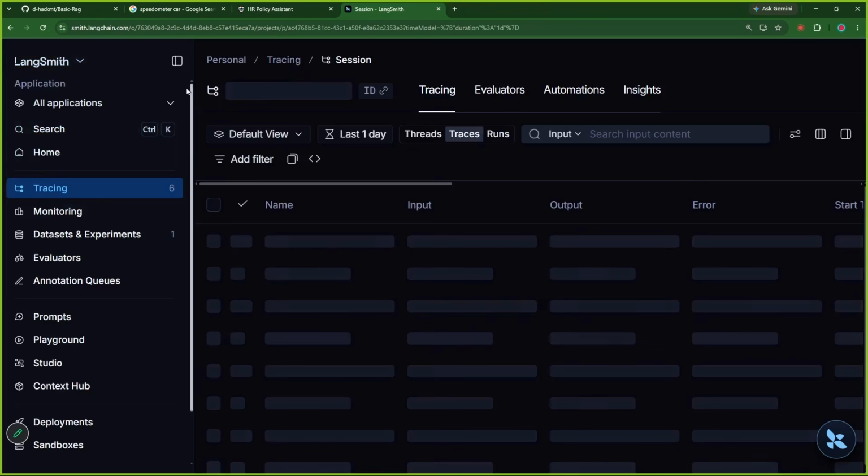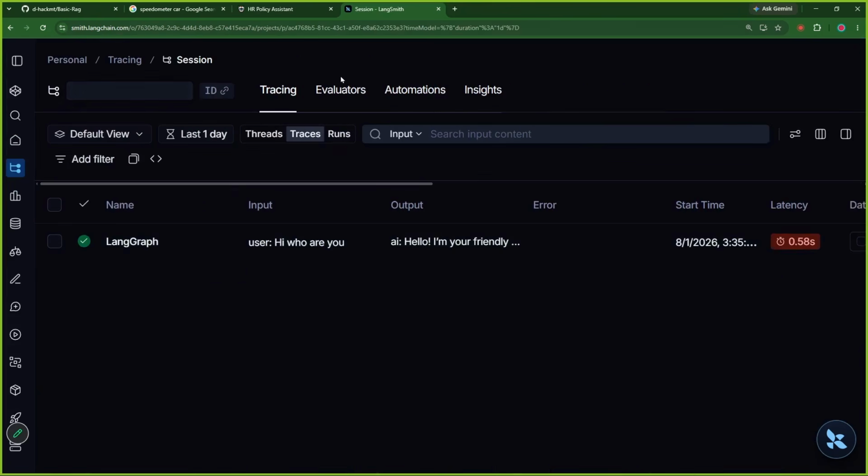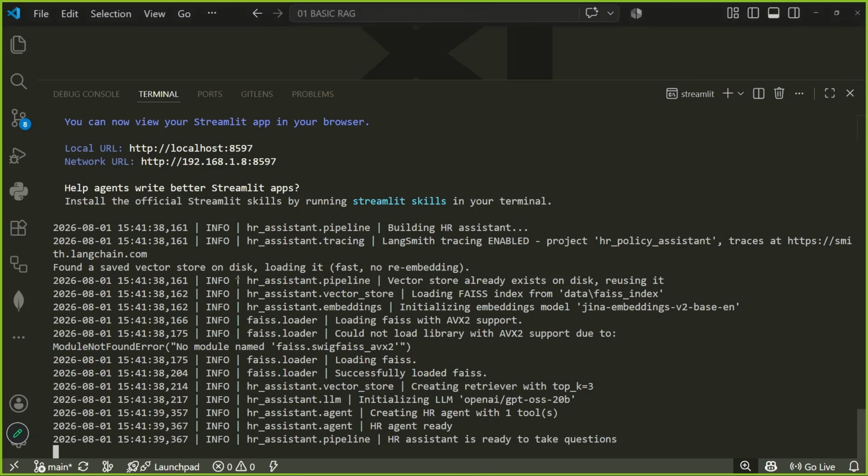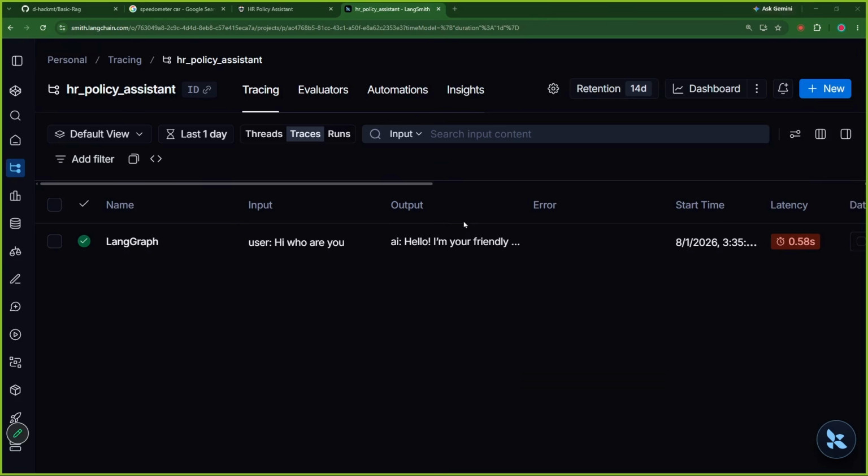I think my new project is HR policy assistant. Here, first we will check the logs. FAISS index is present, FAISS loaded successfully, HR assistant ready, creating HR assistant, everything is set up correctly. LangSmith tracing enabled, since it is the 0th step. The moment HR assistant is built, LangSmith tracing is on, which means our watchman and our tracer both are online.